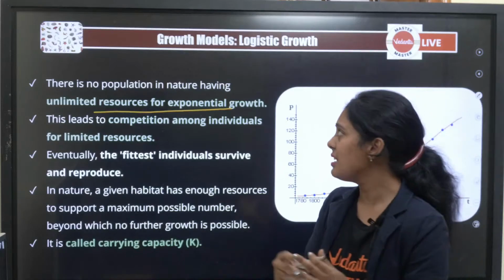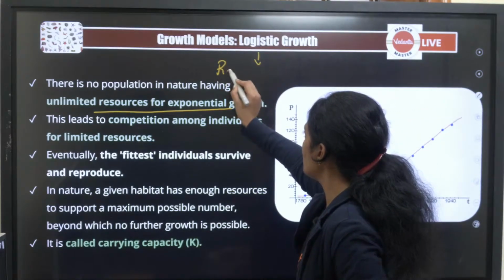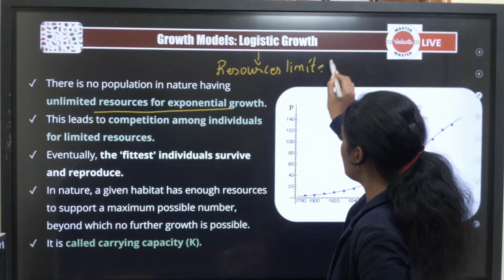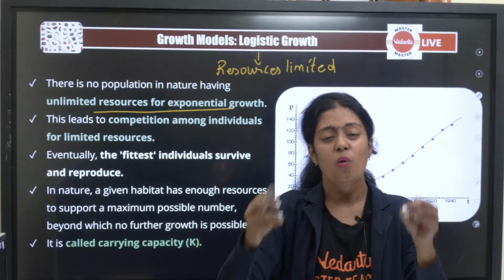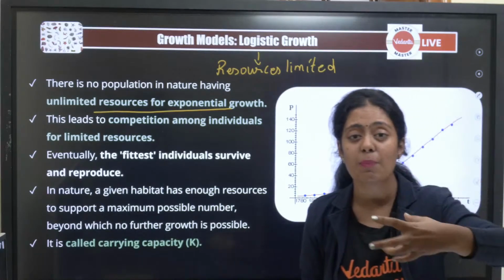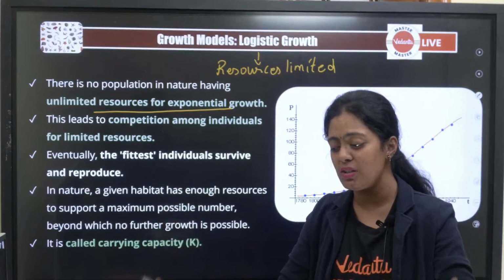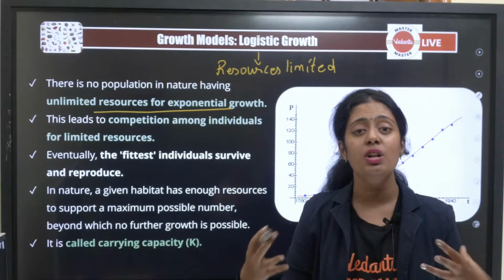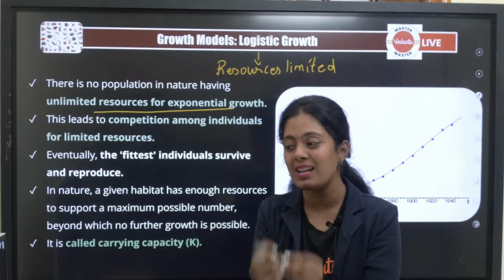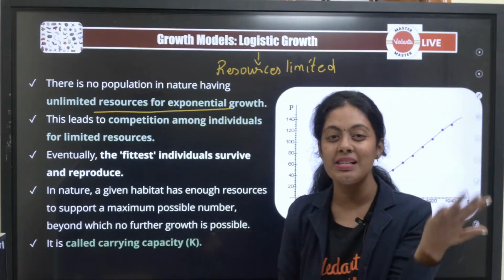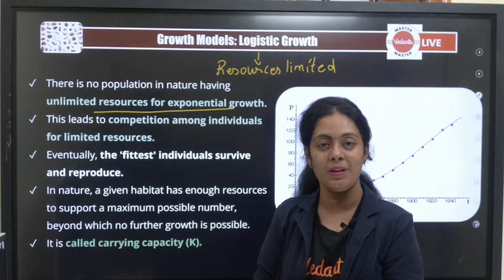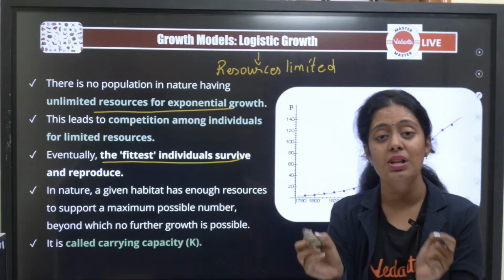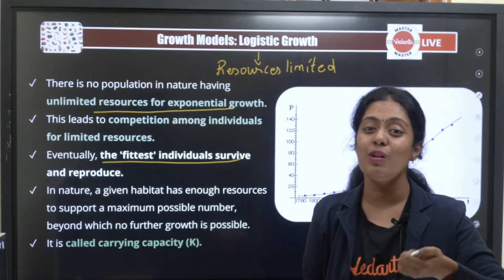So in the logistic model, the resources are very limited. There is a competition. Very important. When does competition come, guys? Why are you all competing so much? Because the number of medical seats is very less. Similarly, why is there competition in organisms? Because the amount of resources is very limited. Think of this as an analogy. Eventually, who will win? The fittest individual survives and reproduces. It is the survival of the fittest.